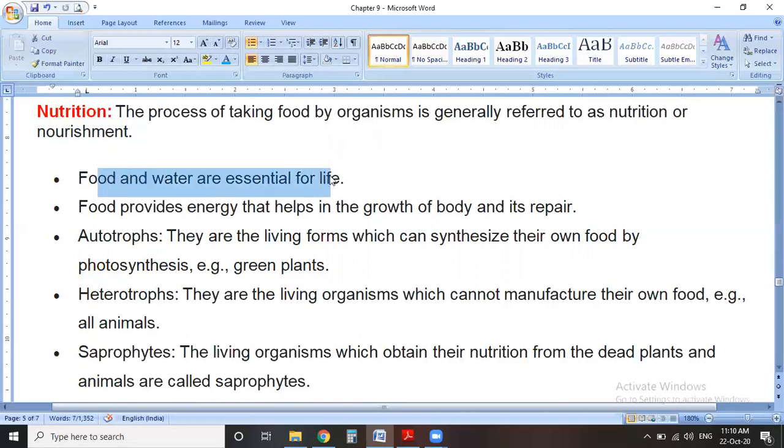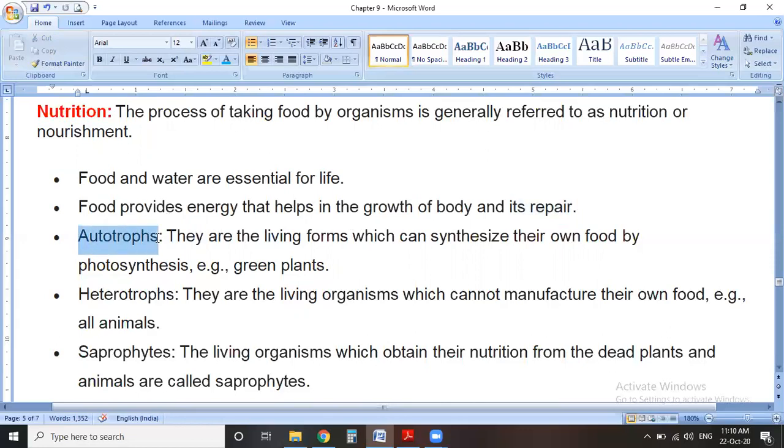Without food and water, we cannot imagine our life. Why do we need food? Because food provides us energy, helps in the growth of our body, and repairs our tissues, cells, and organs.